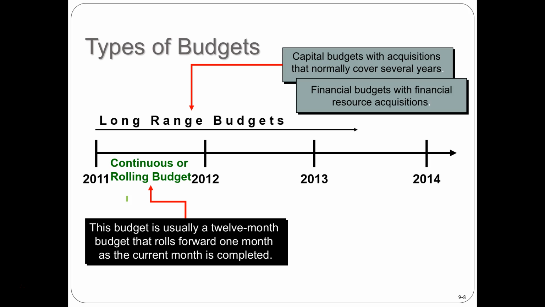So the idea of this is that we're going to budget a year out into the future. And as soon as 1 month is done, we have 1 more month of data. Therefore, we're going to revise our budget to budget 1 year out into the future again, so that at any given point in time, we always have a budget that is extended into the future 1 year, because we're going to revise the budget every month.